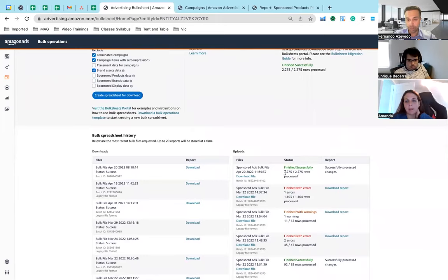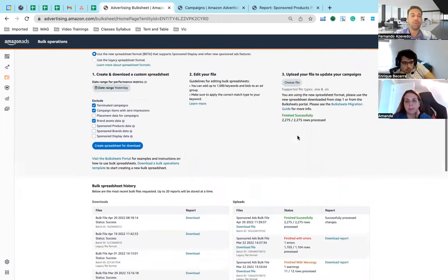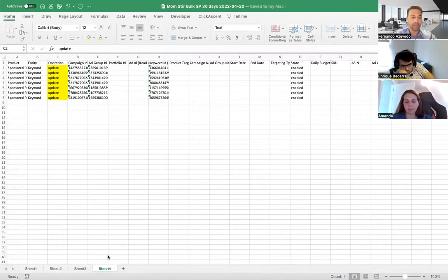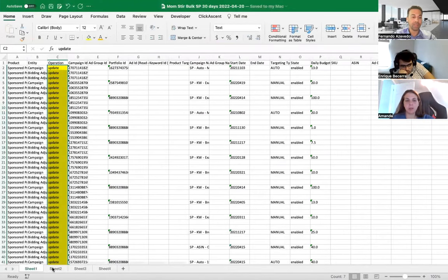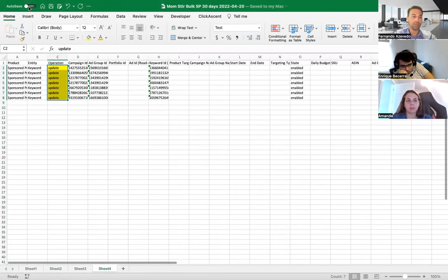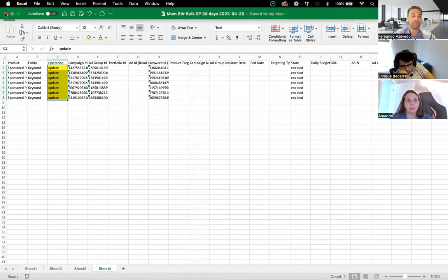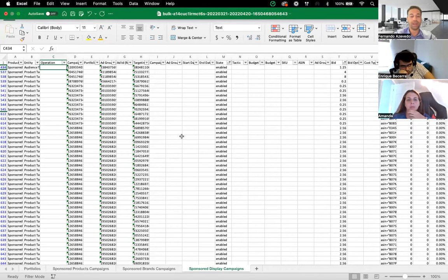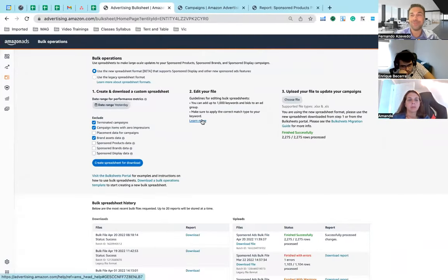So right now I have 2,275 rows processed. If something was wrong, I've noticed this mistake when running beta files. Sometimes you get an error here, and what you have to do is separate your tabs and upload them one by one, so they would work. So now I'm going to save my files. I can continue doing sponsor brand after this video.